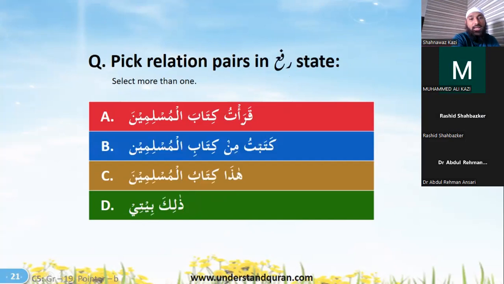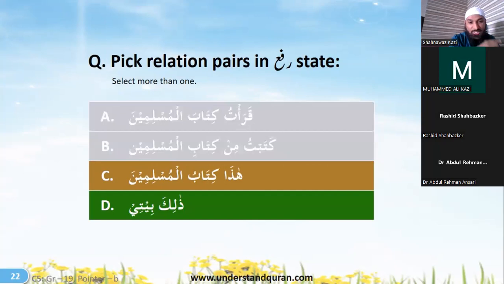Okay. Pick the relation pairs in rafa state. So qara'tu kitab al-muslimin is not rafa state. Katabtu min kitab al-muslimin is also not rafa state. Hada kitabul muslimin is rafa state. Dhalika baiti, this is also rafa state.